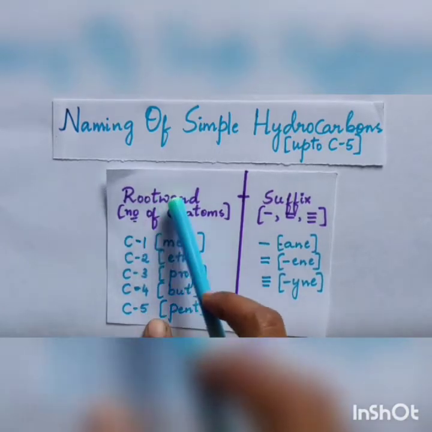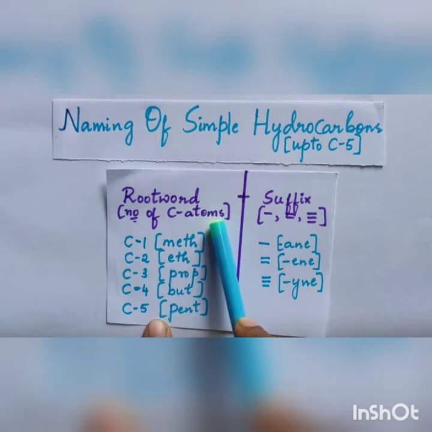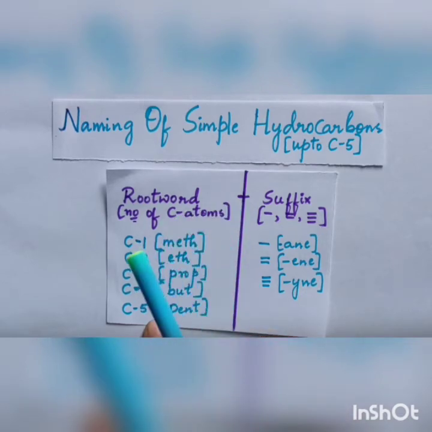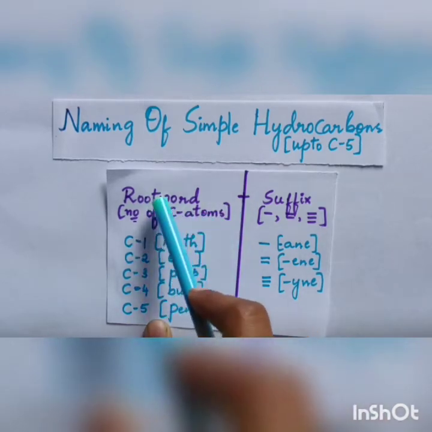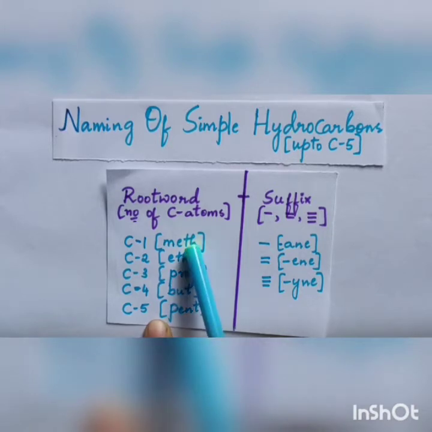So root word is nothing but the number of carbon atoms in that particular hydrocarbon. So how many carbon atoms are there? Depending on that we tell the names. For example, if you take methane, CH4, how many carbon atoms are there? 1 carbon atom is there. So we tell it as meth.